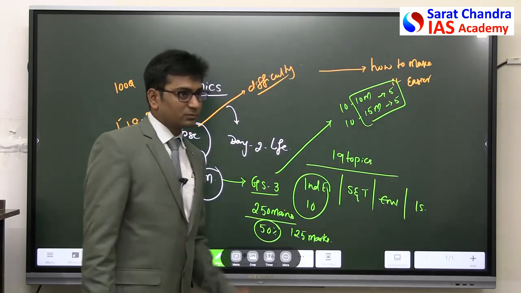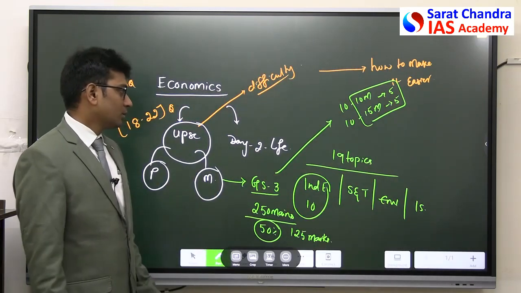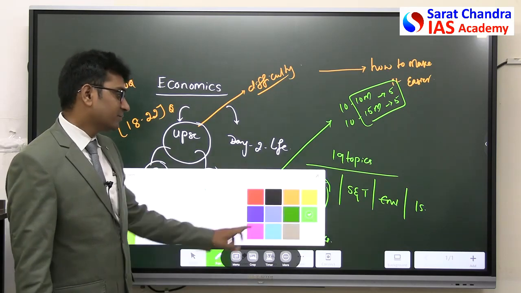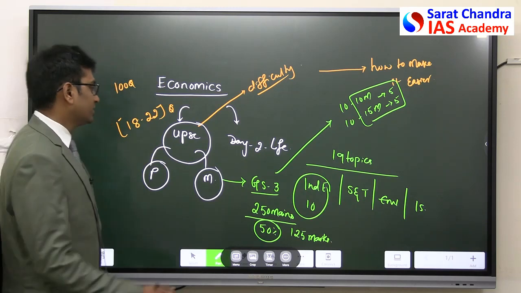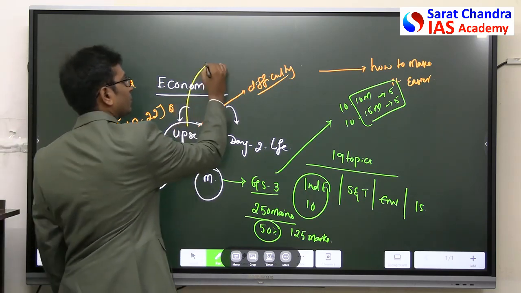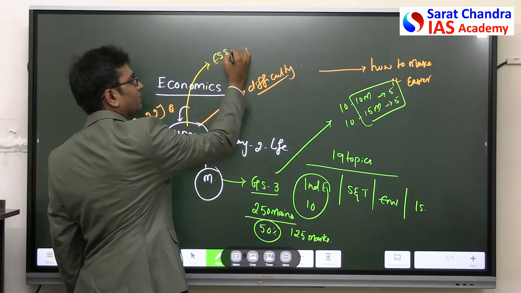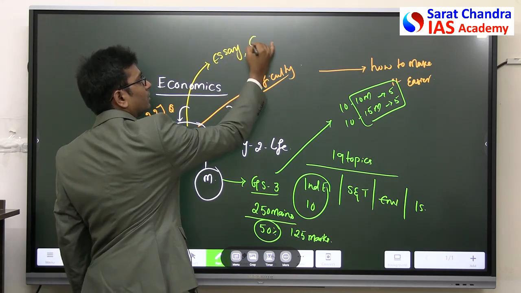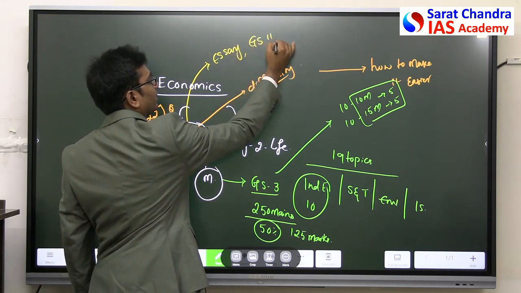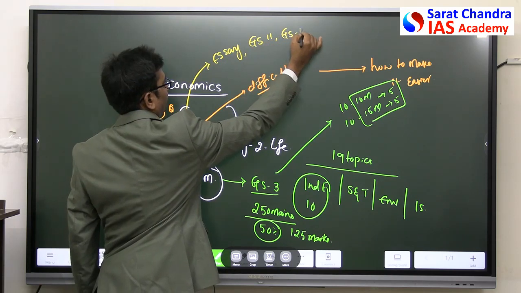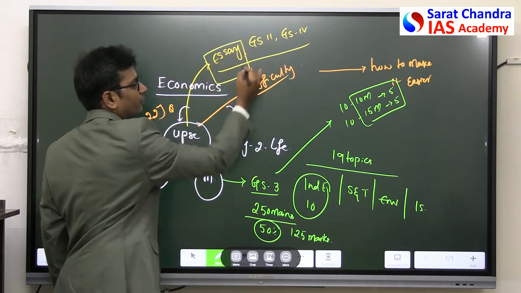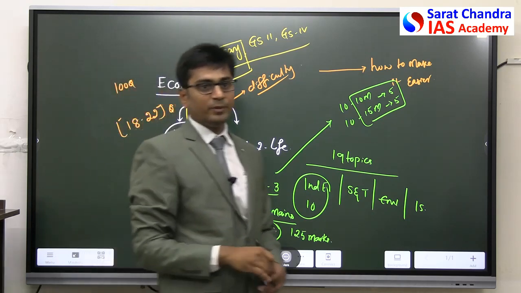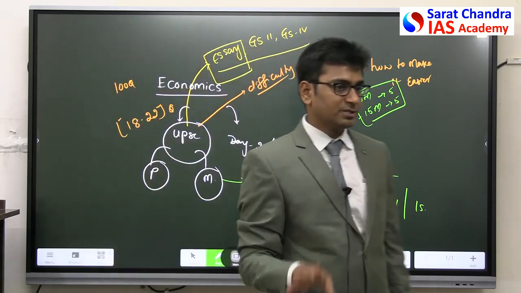Now, this is second thing. Now the third thing is, the relevance of this topic is not only left here. It has huge relevance in other papers of UPSC. That is in essay writing, in GS paper 2 and in GS paper 4. In essay writing, every year there will be at least one question which will be touching from the basics of economics.